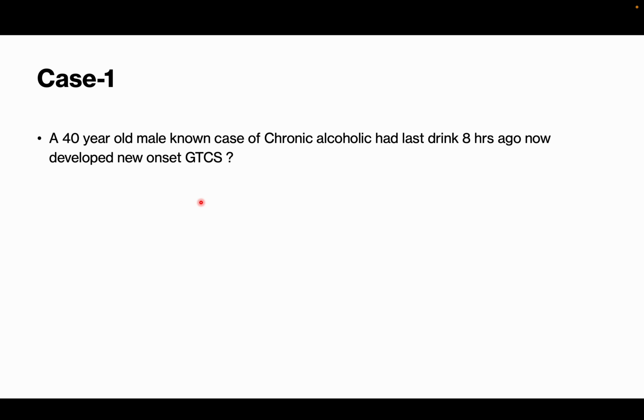And also alcohol withdrawal has a specific pattern. Generally, all the alcohol withdrawal symptoms start after 6 hours. Initially, after 6 hours, it starts with tachycardia and hypertension. Initially the patient will tell palpitations and all, hypertension will be there. Anywhere between 6 to 48 hours, he will develop alcohol withdrawal seizures. Most of them have seizures in 6 to 24 hours only. 90% of cases will have seizures between 6 to 24 hours, but it can occur anywhere between 6 to 48 hours. That is the time he will generally have GTCS seizures, and most of the time they can be managed with benzodiazepines, that is lorazepam or diazepam or midazolam, whatever is available.